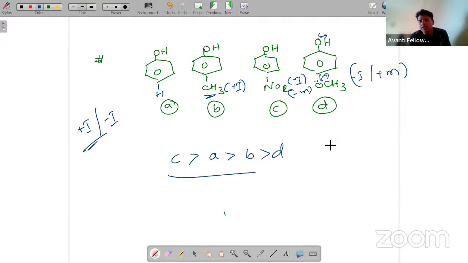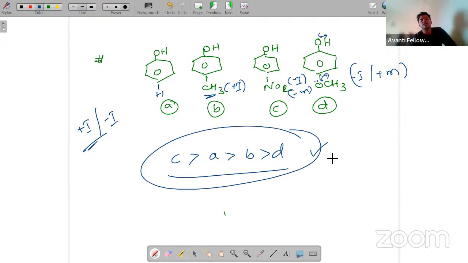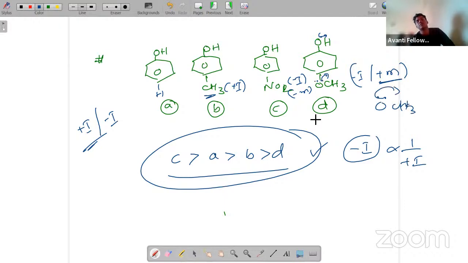Last will be D, because of the plus M group here. Okay, I hope you guys understand this one. This is the acidic strength. Very, very most important: acidic strength is directly proportional to minus I and inversely proportional to plus I. Now, plus M group means which can readily donate. Here you can see this oxygen can donate and can form a double bond here.